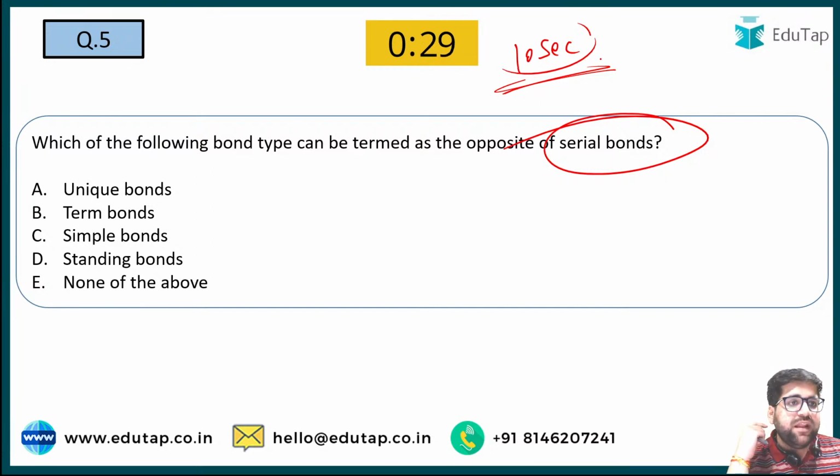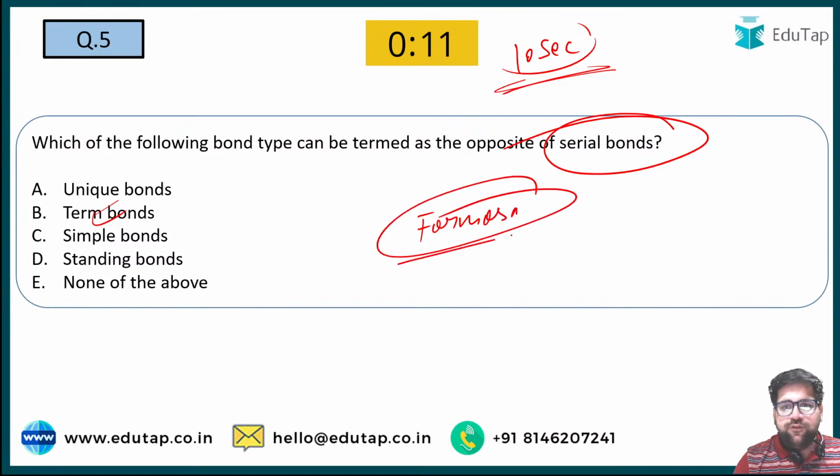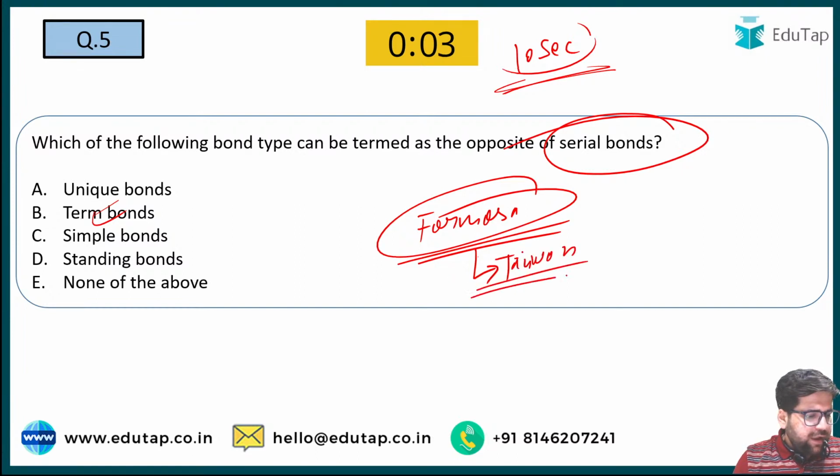Who will be giving me the right answer for question number 5? Yes, term bonds. Manas is going with the right answer, that is term bonds. Now my dear friends, there was news regarding Formosa bonds, if you are able to recall it. Formosa bonds is also a bond which is issued in the currency of Taiwan. I hope you all know this.